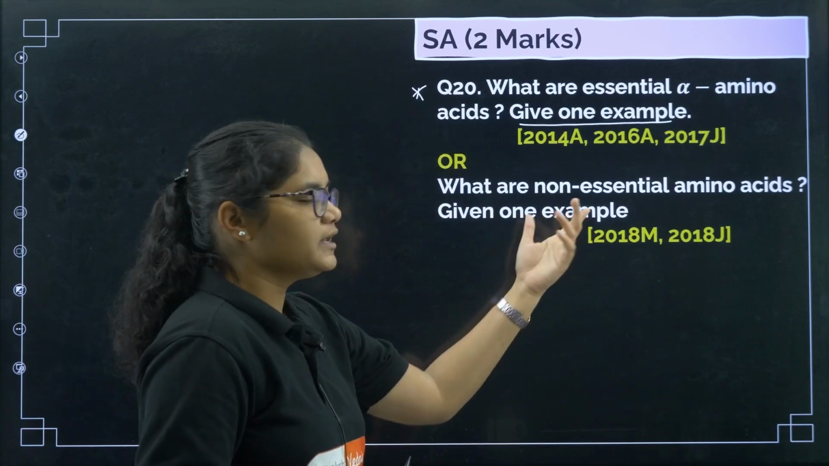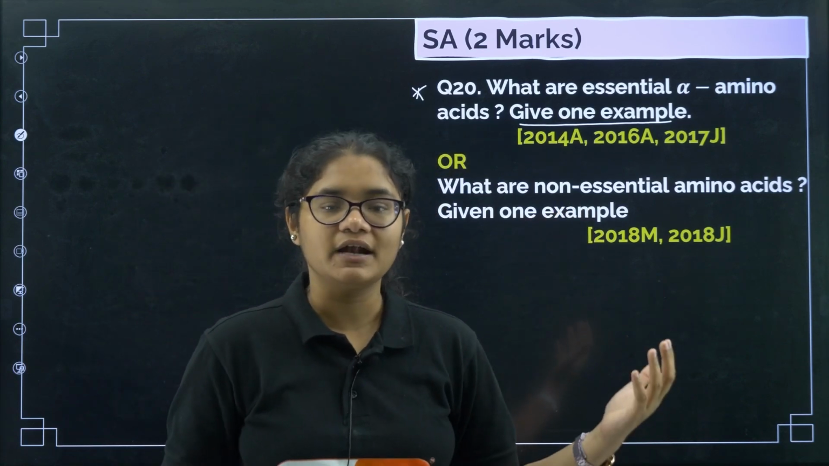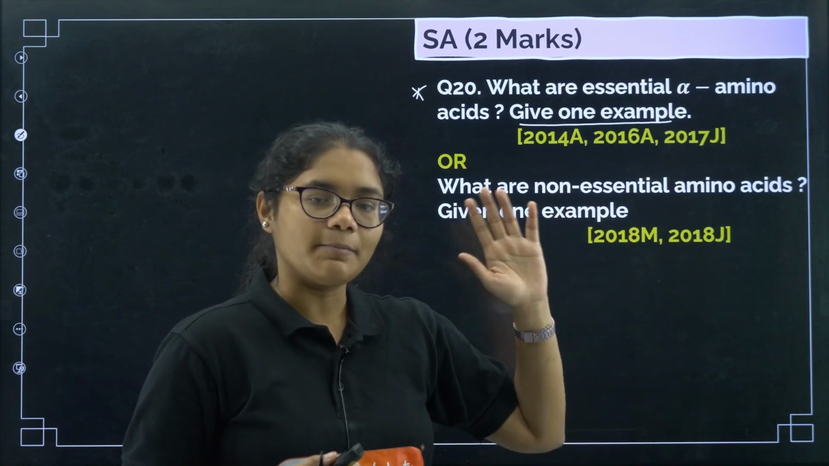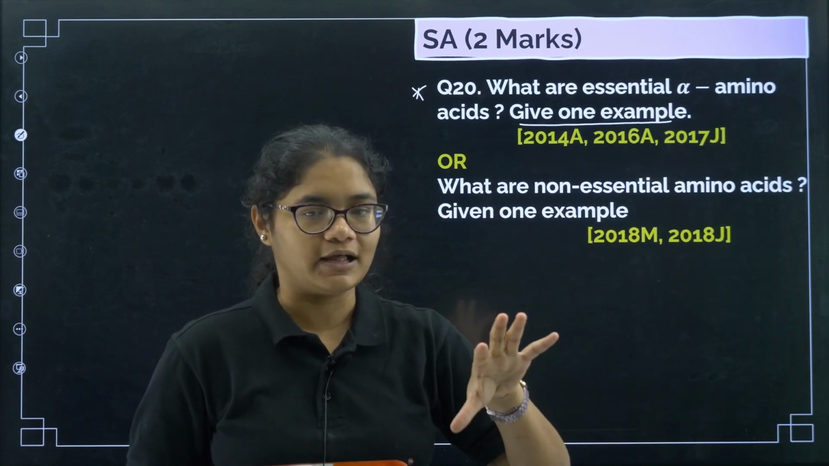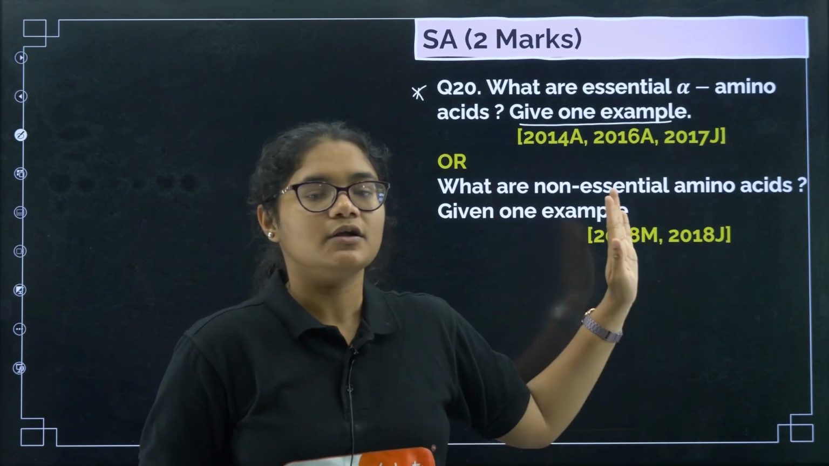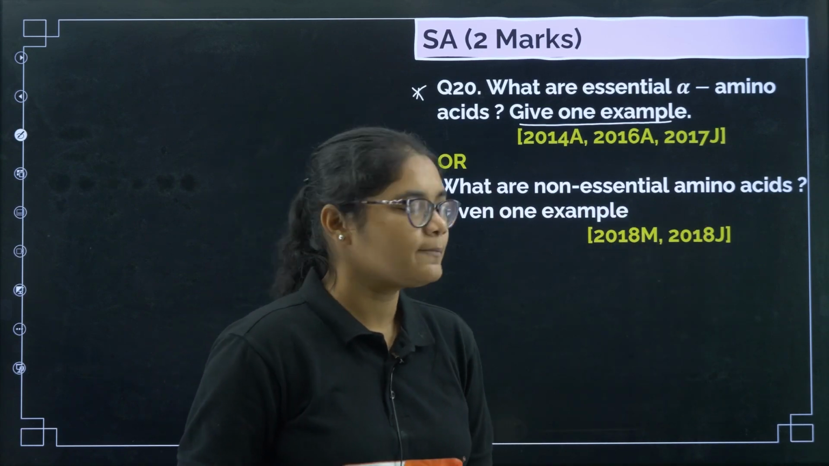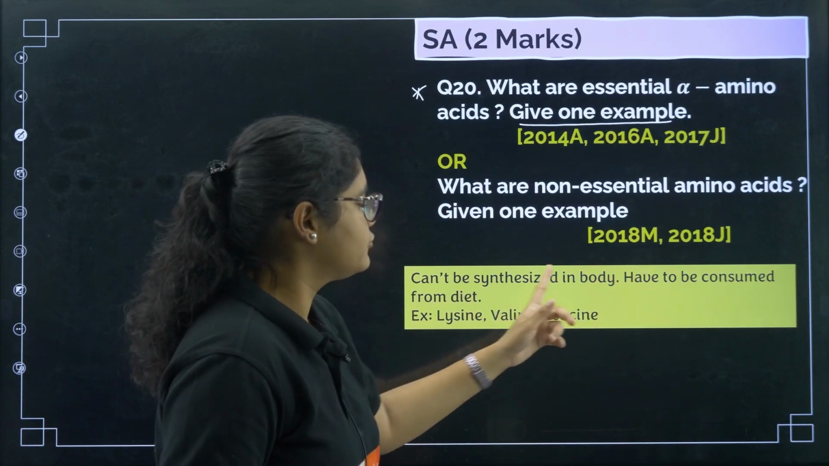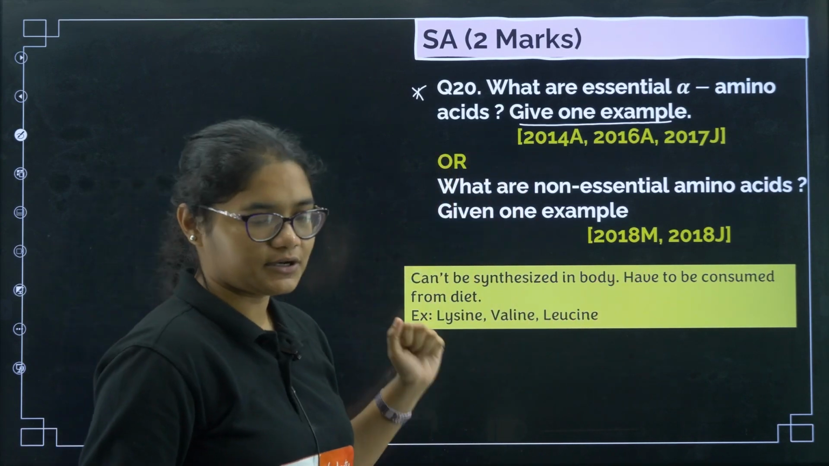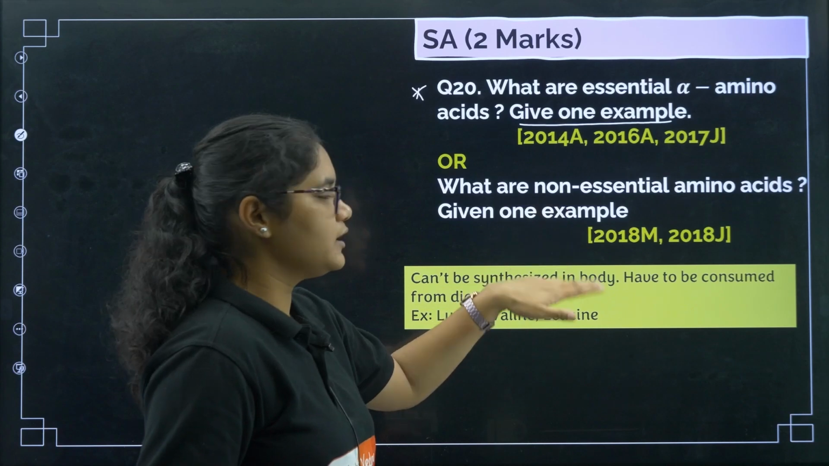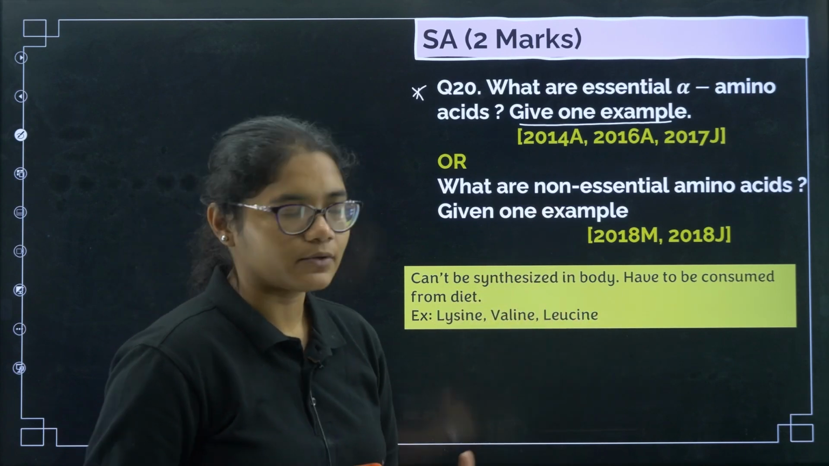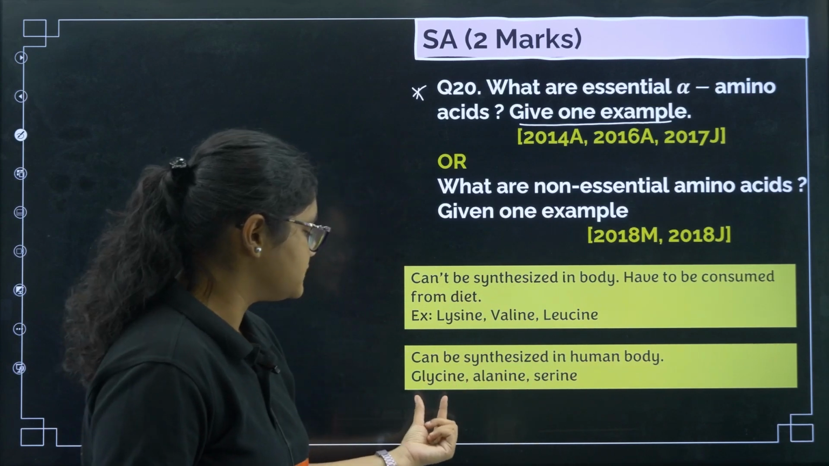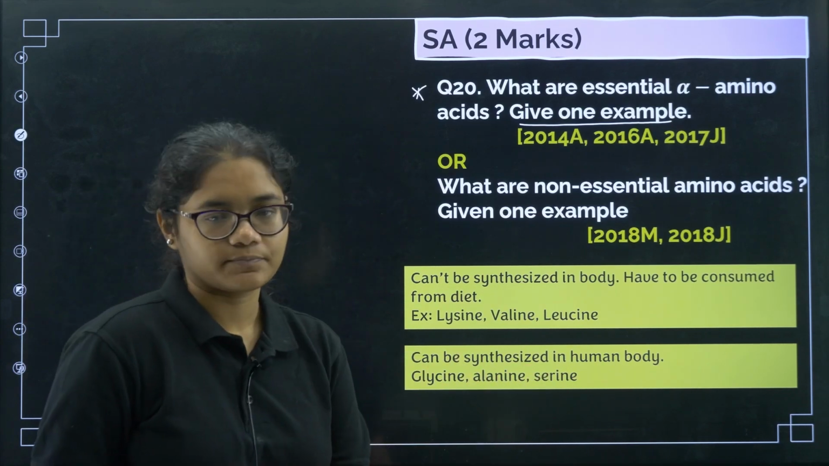And what are non-essential amino acids? Just the opposite of that, which can be produced in the body and need not be taken from outside. So, apart from these 9 essential amino acids, all other amino acids are non-essential amino acids, okay? Essential amino acids cannot be synthesized in the body and have to be consumed from the diet. Non-essential will be opposite to that. They can be synthesized in the human body, examples are glycine, alanine, serine, okay.